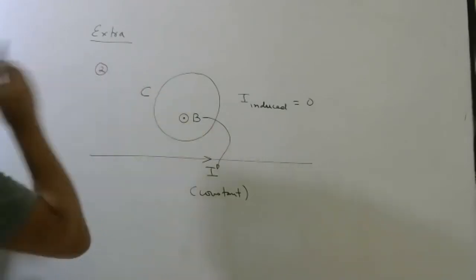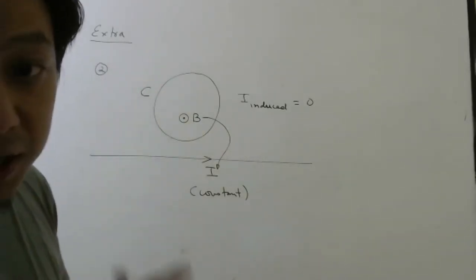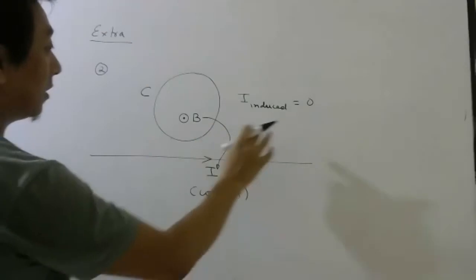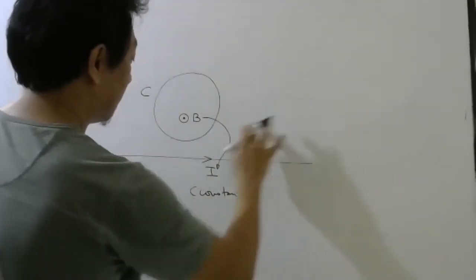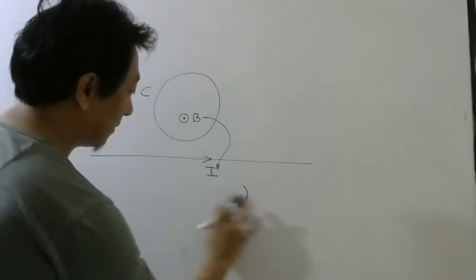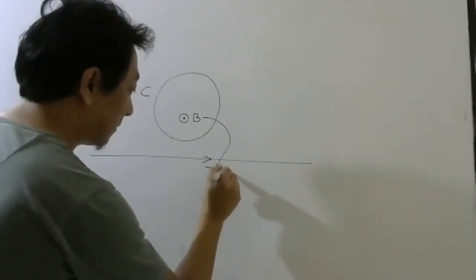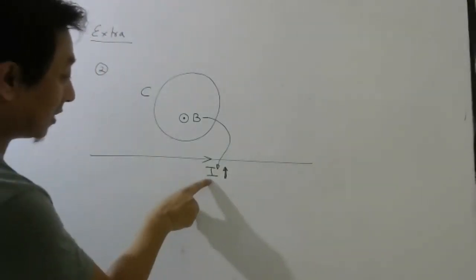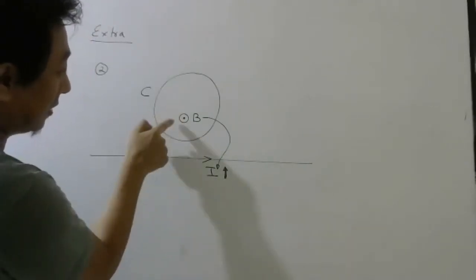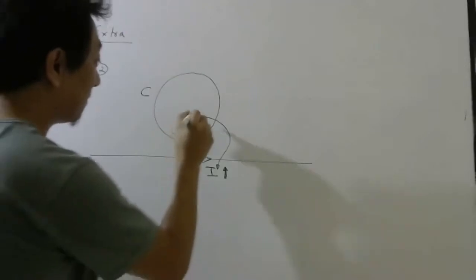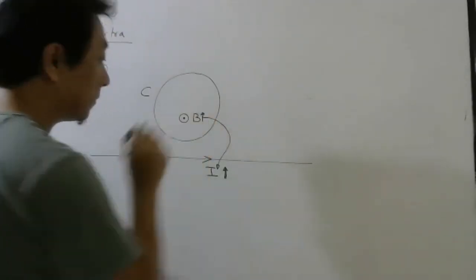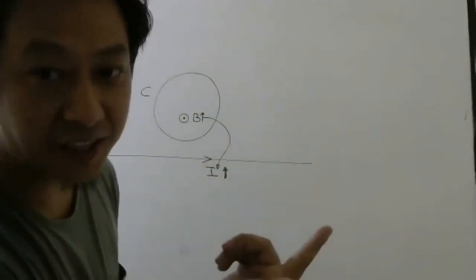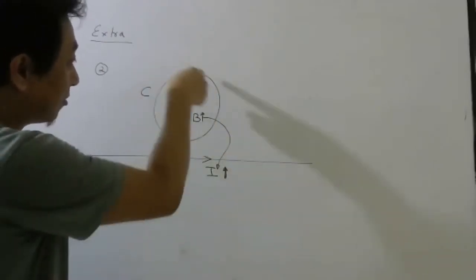Second question. Listen carefully because third and fourth you will have to do. Second and third I will do, 4 and 5 you have to do. Suppose I say this current is increasing. Listen carefully now. If this current is increasing, this magnetic field will also increase. So there has to be induced current now because flux is changing now. So there will be induced current either this way or this way.